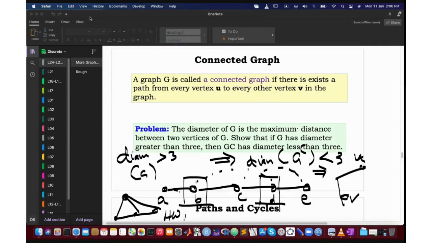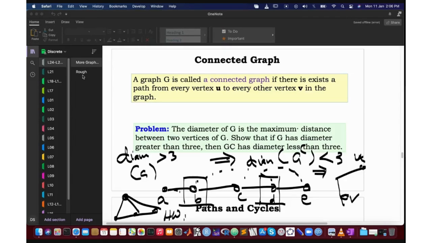That makes the distance in the graph at max 2. So in every case, the distance in G complement will be at the maximum 2, which makes it less than 3. Okay, makes sense. Is everyone convinced of the solution? Or are there any questions?